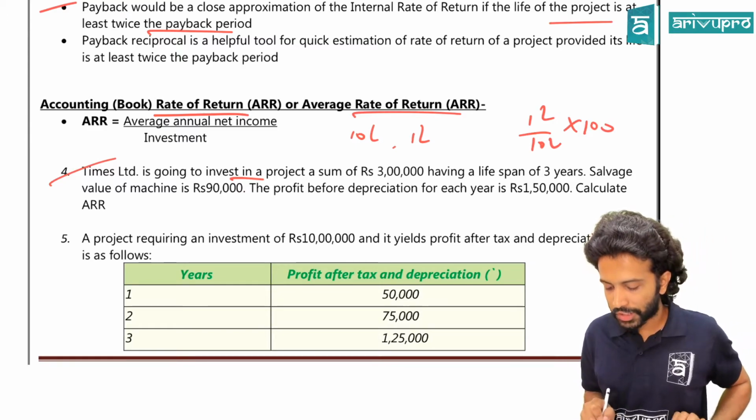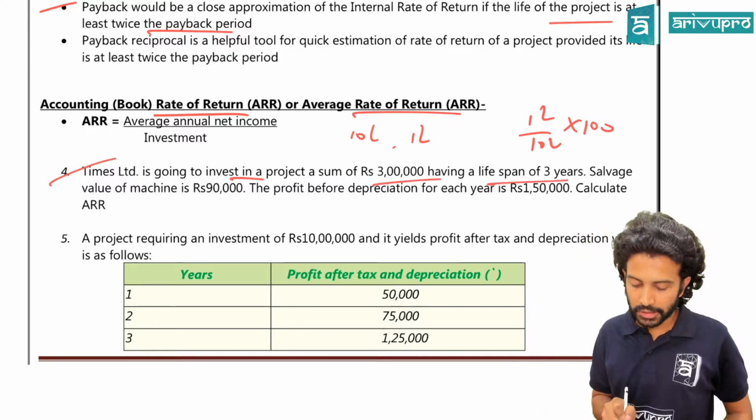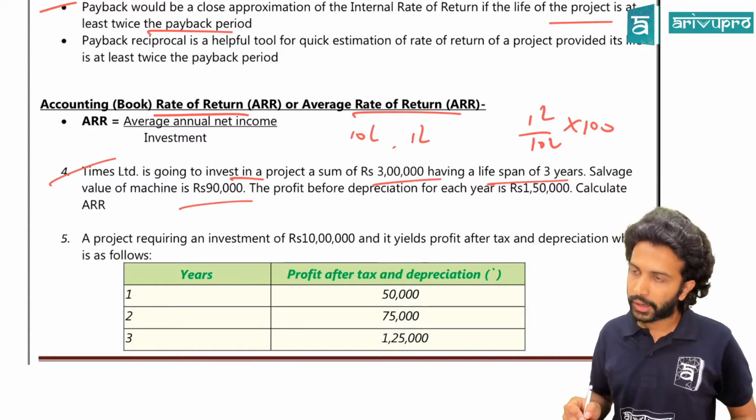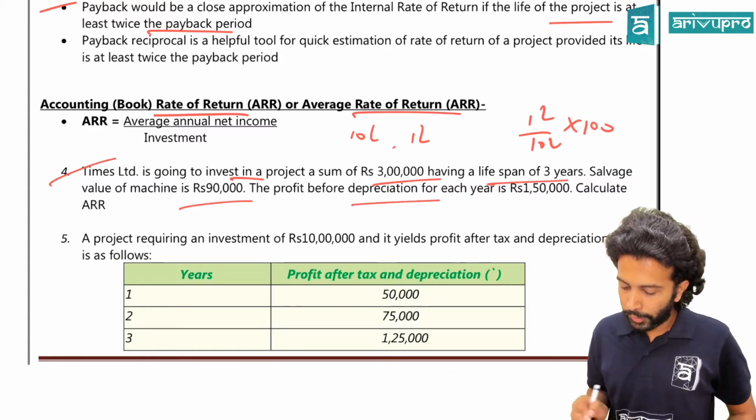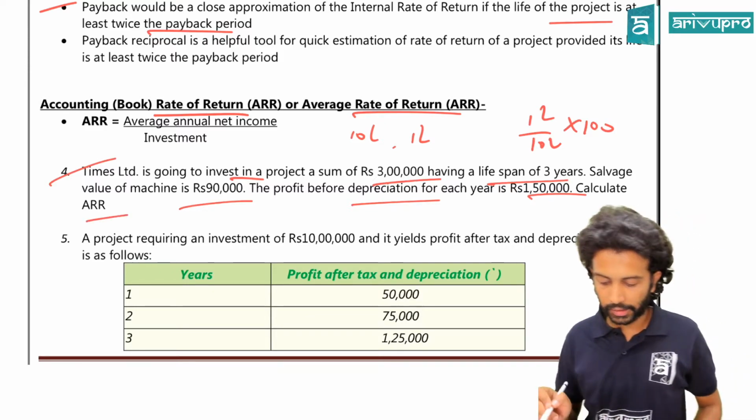Times Limited is going to invest in a project of 3 lakh rupees having a lifespan of 3 years. Salvage value of the machinery is 90,000. Profit before depreciation every year is 1,50,000. Calculate ARR.